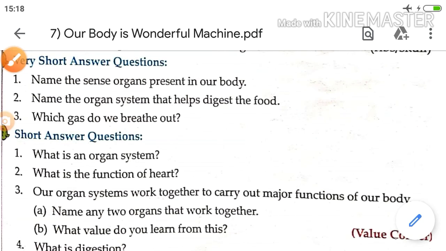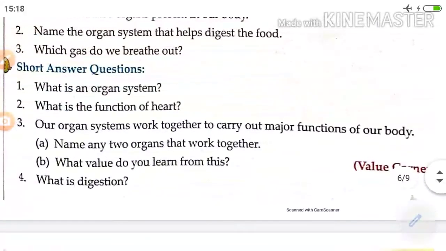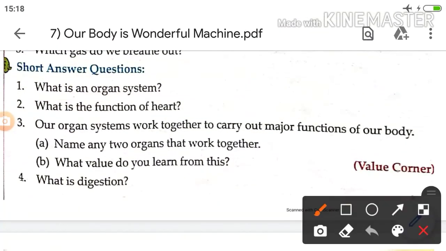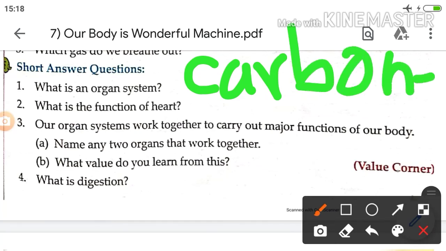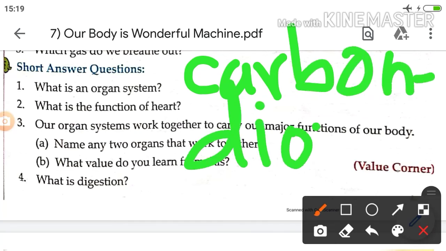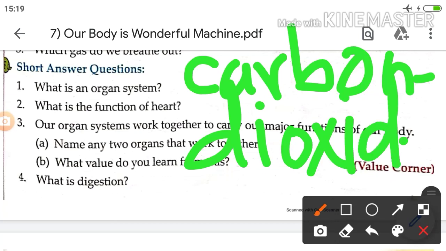Complex food is converted into the simple form. That organ system is called the digestive system. Next, which gas do we breathe out? We breathe out carbon dioxide.